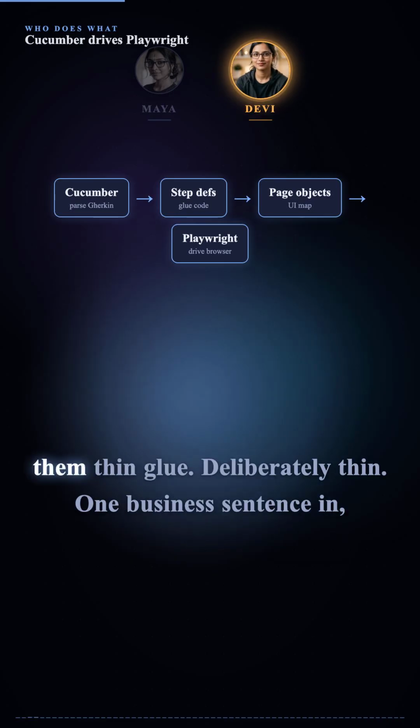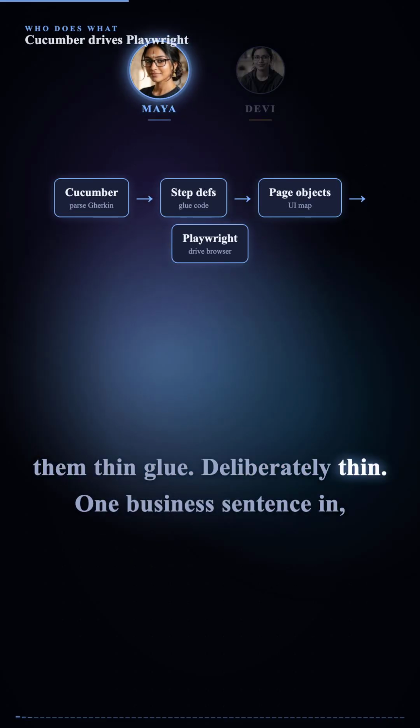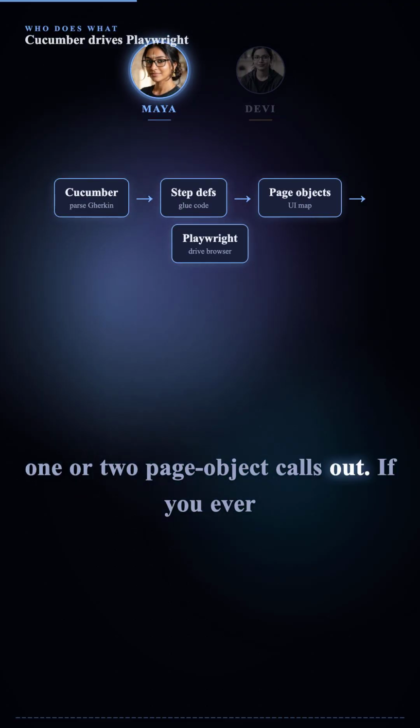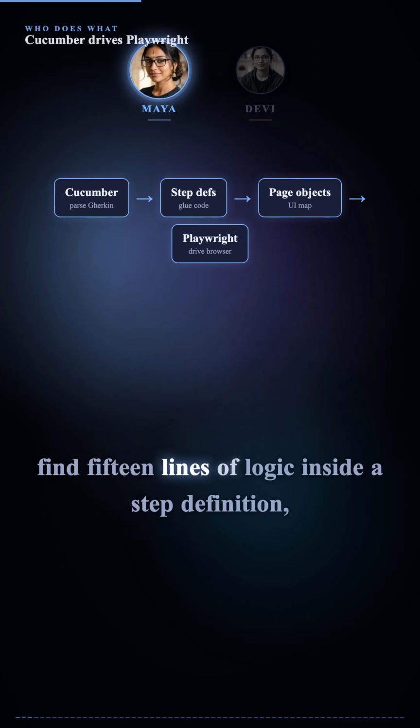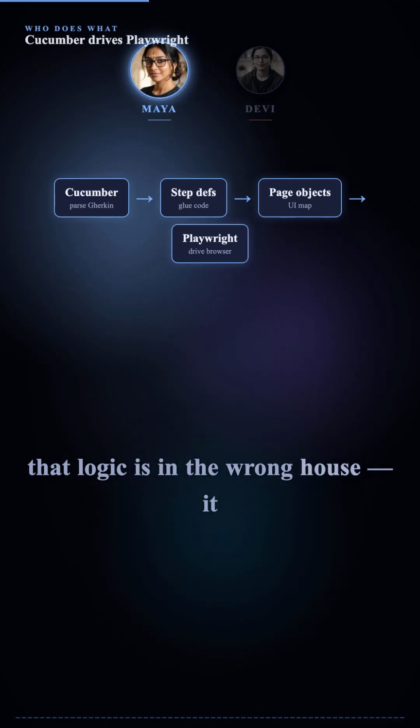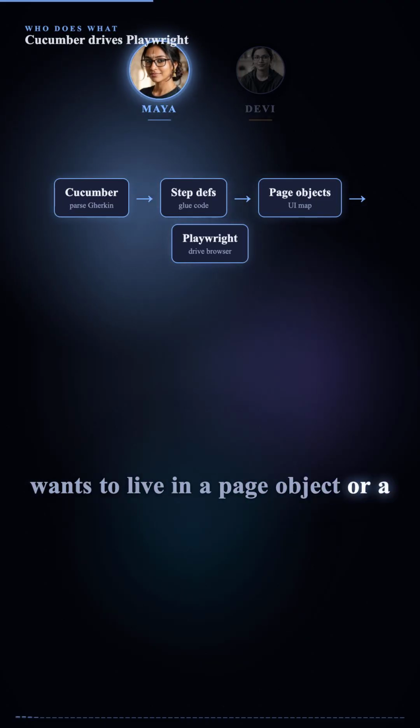Layer 2, step definitions. The slide calls them thin glue. Deliberately thin. One business sentence in, 1 or 2 page object calls out. If you ever find 15 lines of logic inside a step definition, that logic is in the wrong house. It wants to live in a page object or a helper.